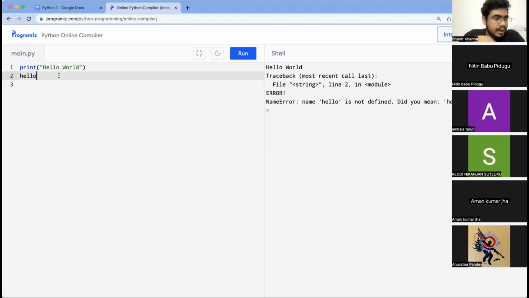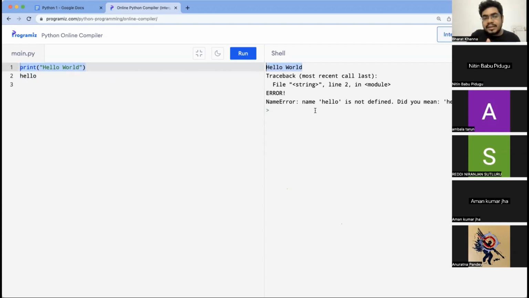So in interpreter-based language, the reading of the code, executing of the code, everything happens line by line. So in this case, second line threw an error. So by that time this line threw the error, the first line would have executed and we got this hello world. Does this make sense?